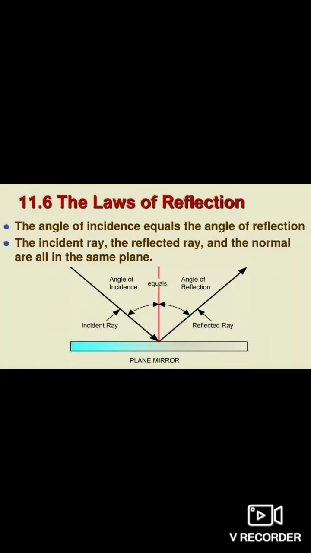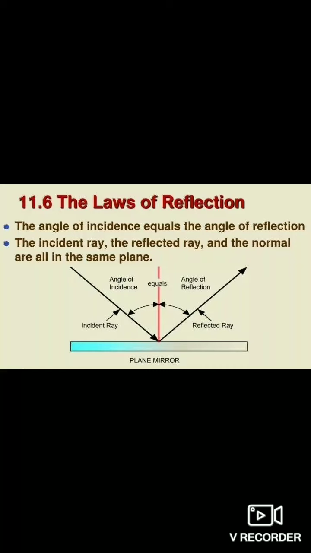Next is angle of reflection. First we came to know the angle of incidence, and the other one is the angle of reflection. Similarly, like the incident ray, the angle between the reflected ray and the normal is called the angle of reflection. It is generally denoted by R.